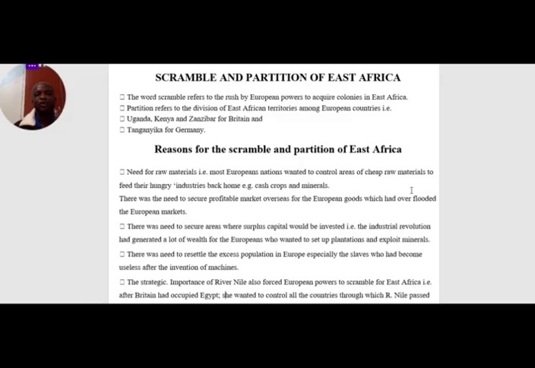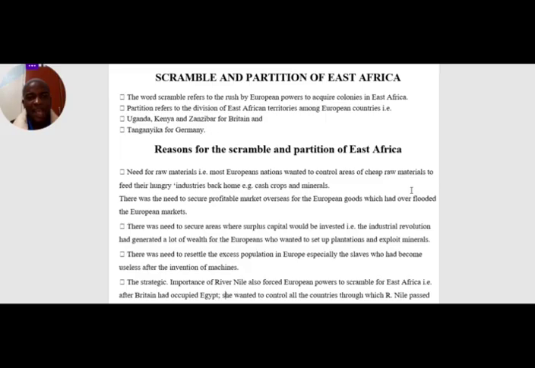They used to produce more than what they could consume, so they had to look for areas where they could supply these flooded commodities, and they had nothing else apart from coming to Africa, whereby Africans were hungry for European goods. Africans were highly demanding them, and this was the time when Europeans were looking for areas where they could supply the flooded goods. So this was a blessing to them, to come and supply those goods to African territories. So they rushed to secure profitable markets for those flooded goods.